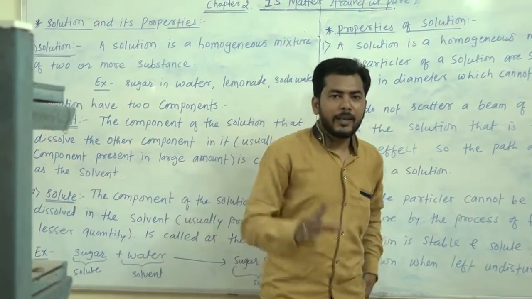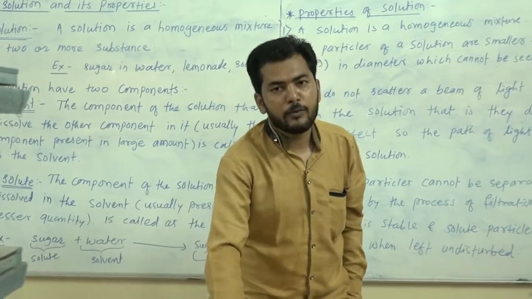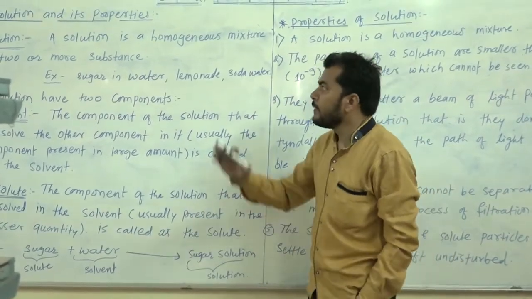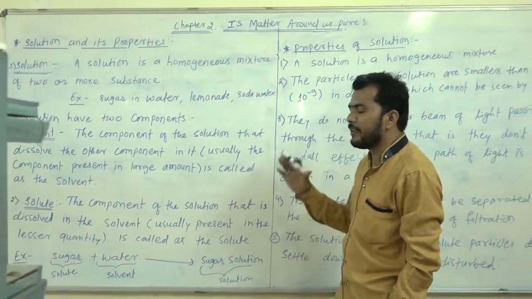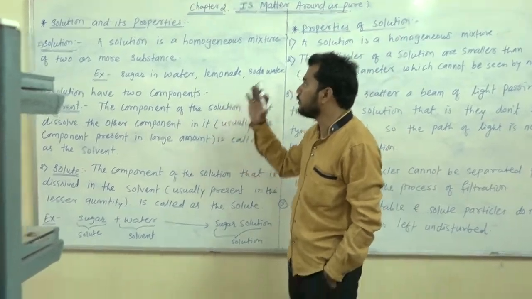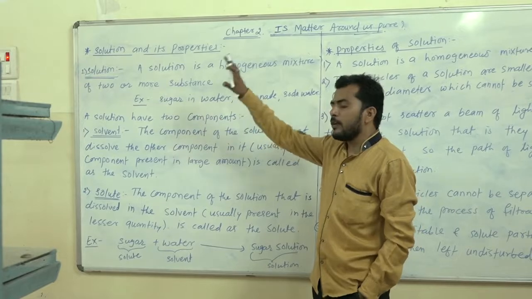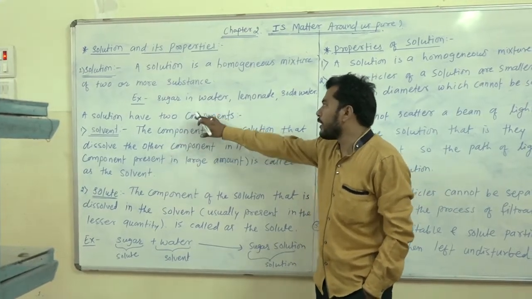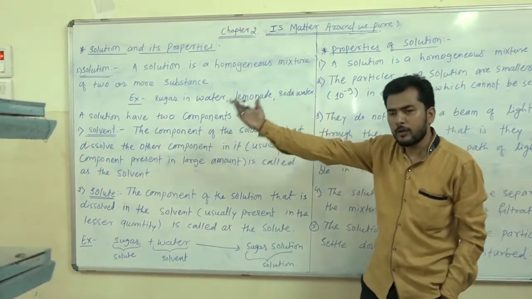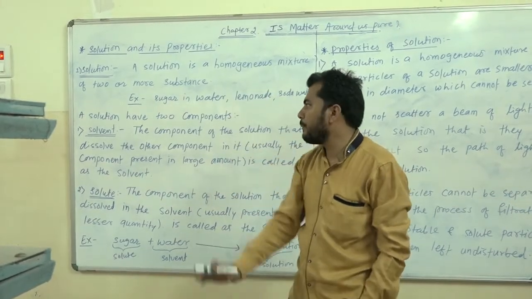First, once again I am repeating it, just listen carefully my dear students. Today we see solution and its properties. In that, first we saw about solution. A solution is a homogeneous mixture of two or more substances. We saw examples: sugar in water, lemonade, soda water, salt in water. We are having a lot of examples.